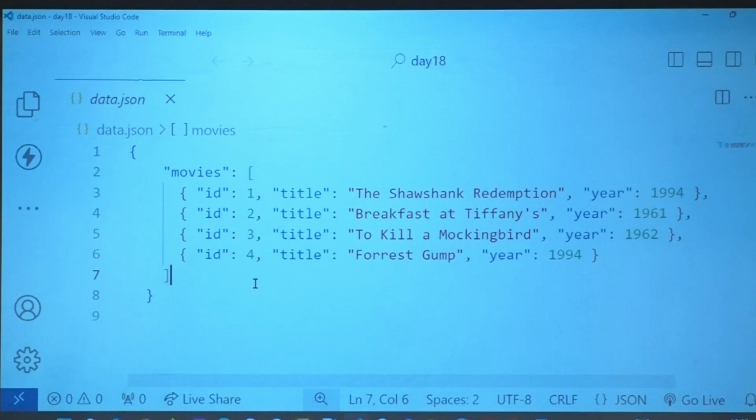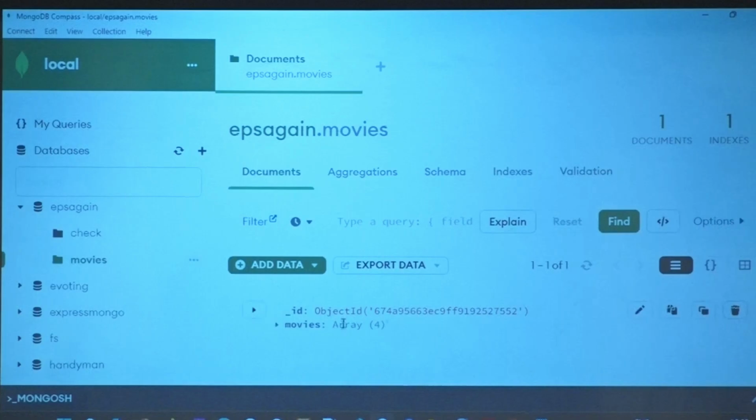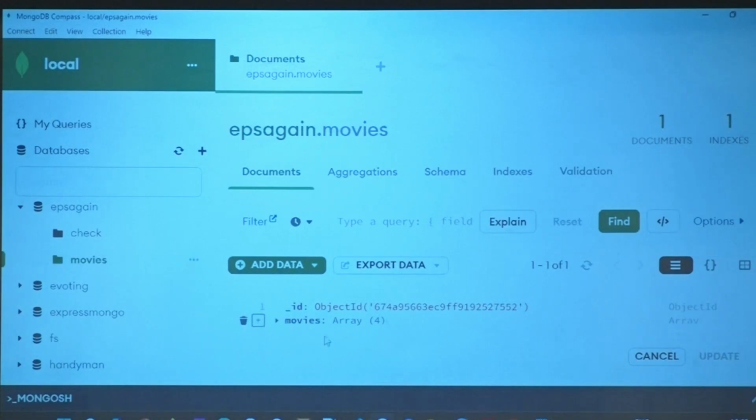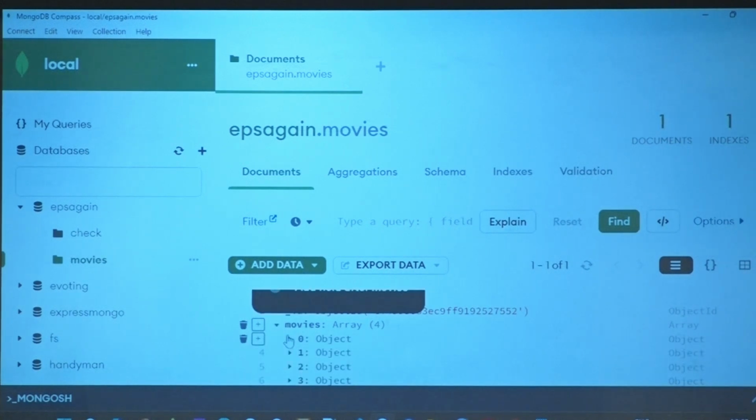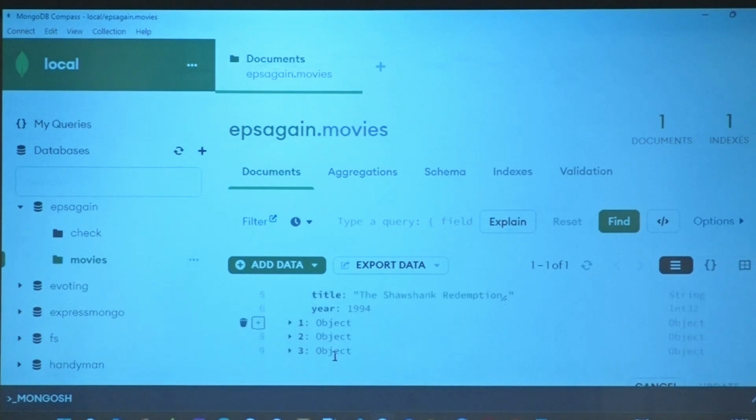The way I created the JSON is an object with one key that has an array of objects, right? So how do you think it's going to be in the database? You see that there? This is an object, one key which is movies. Inside that, I have all my key value pairs. All that are there.